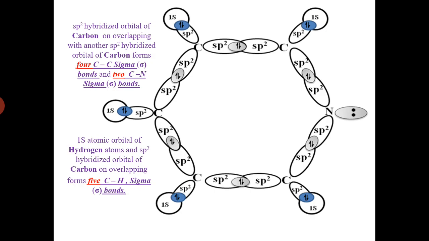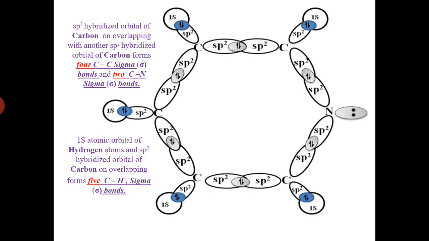It means the sp2 hybrid orbital of carbon overlaps with the sp2 hybrid orbital of nitrogen to form 2 carbon-nitrogen sigma bonds. Again, the third sp2 hybrid orbital of each carbon overlaps with the 1s orbital of hydrogen to form 5 carbon-hydrogen sigma bonds.